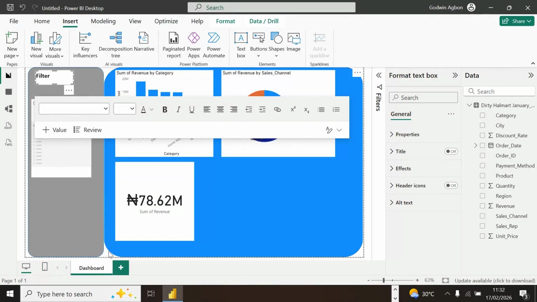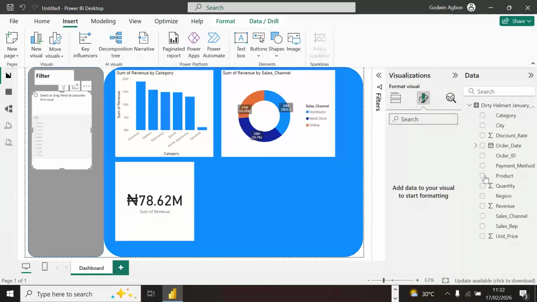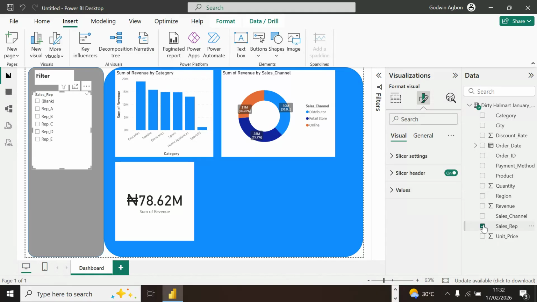So assuming we are trying to filter here, I want to filter by sales rep. All these reps A, B, C, D, they are human beings.